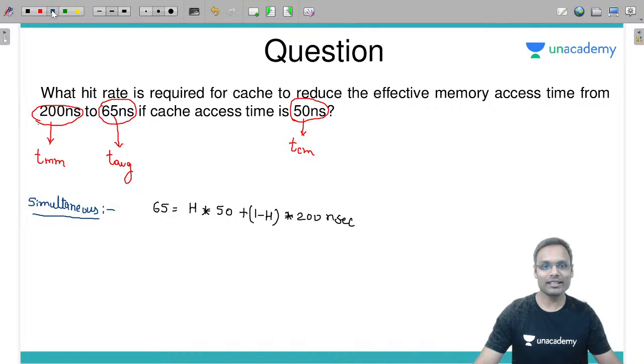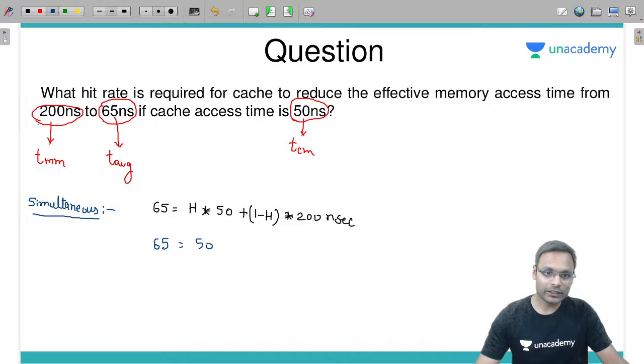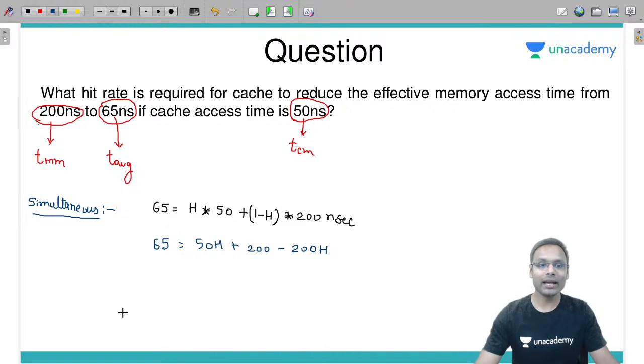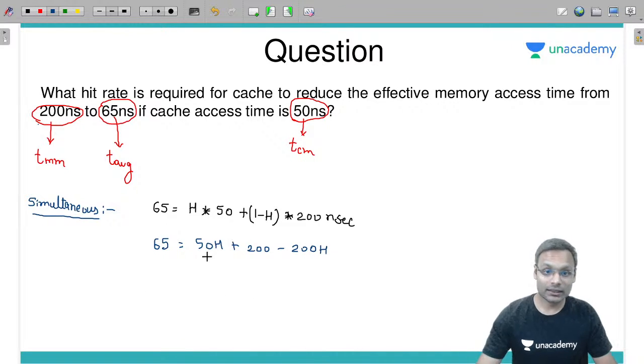कितना आएगा? जल्दी से बता दो कितना आएगा. Okay, so it will be 65 is equal to 50H plus 200 minus 200H, which is 150 divided by 150, not 150.